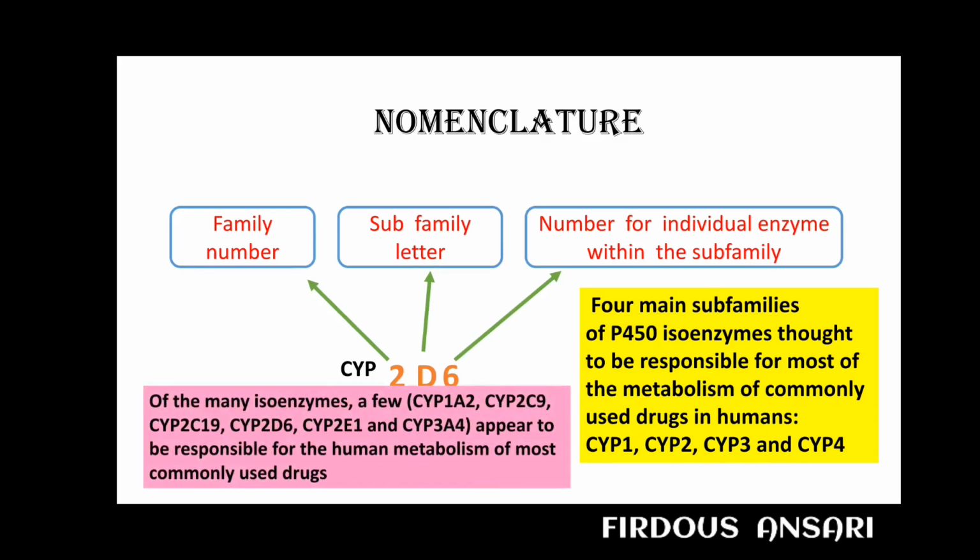Of many isoenzymes, a few, that is CYP1A2, CYP2C9, CYP2C19, CYP2D6, CYP2E1 and CYP3A4, appear to be responsible for human metabolism of most commonly used drugs.